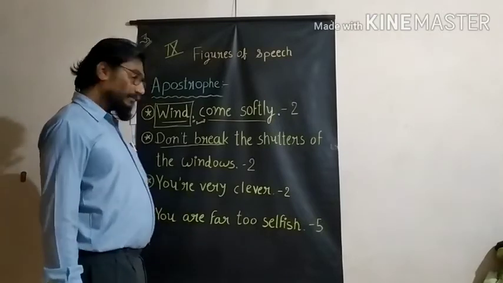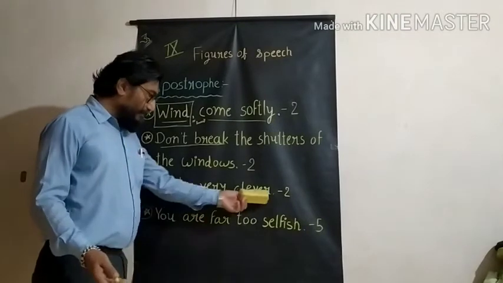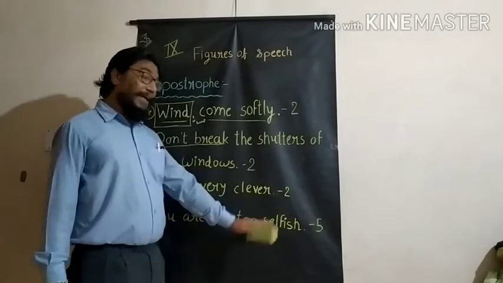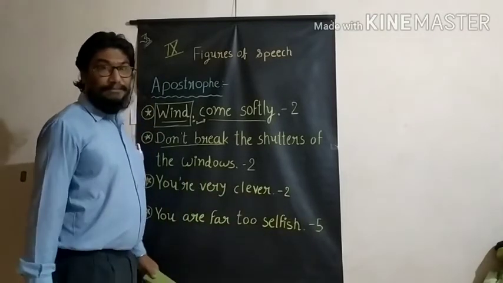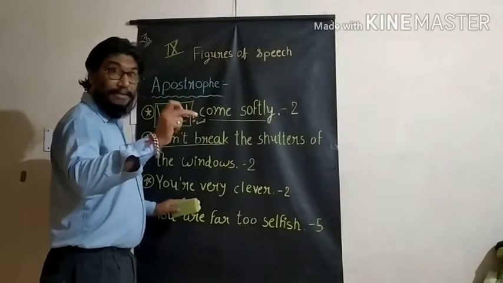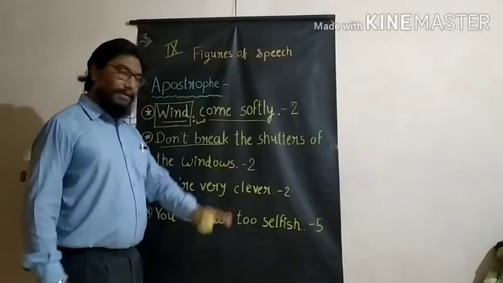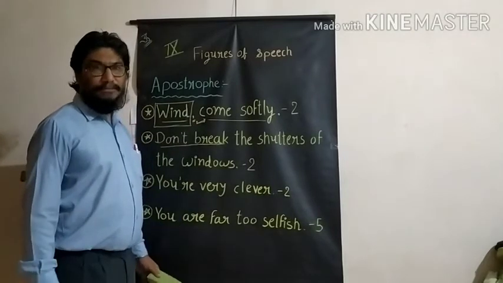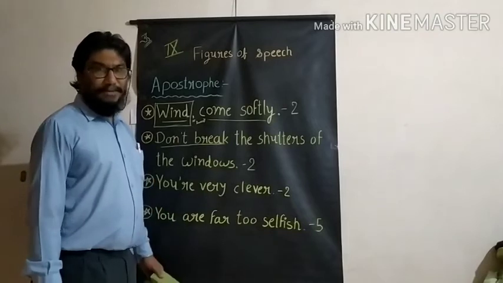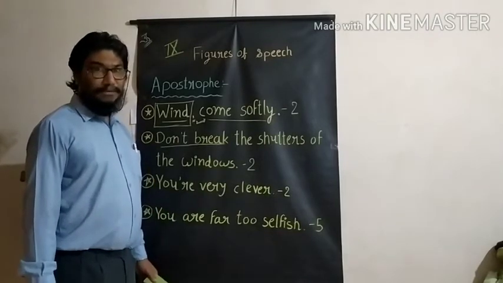Next one. Once again, it's from the second poem. You are very clever. You are direct address. Wherever we have direct address, that is the best example for apostrophe.